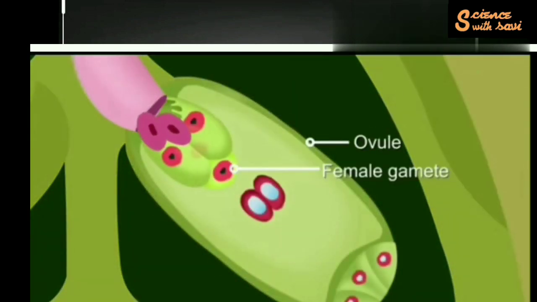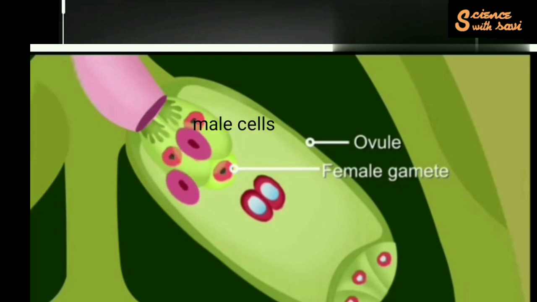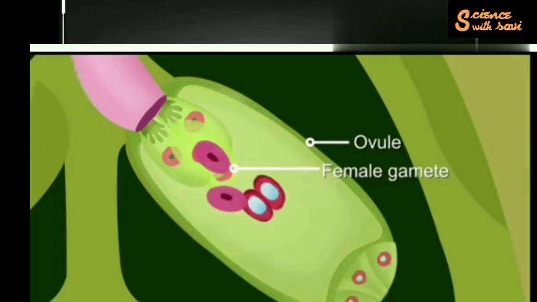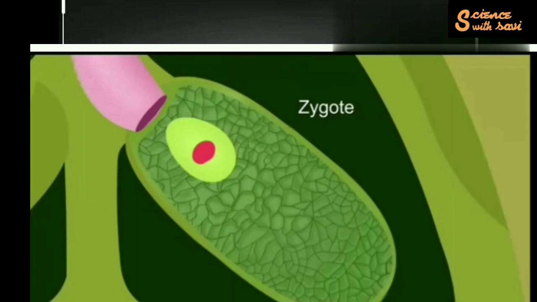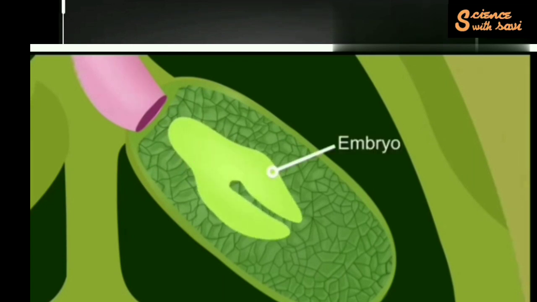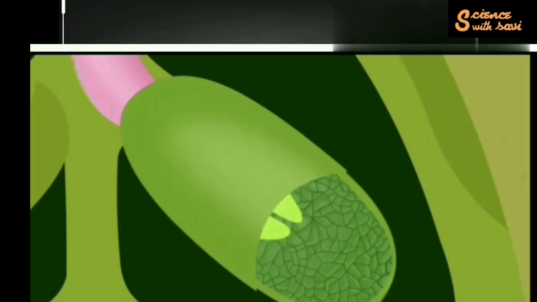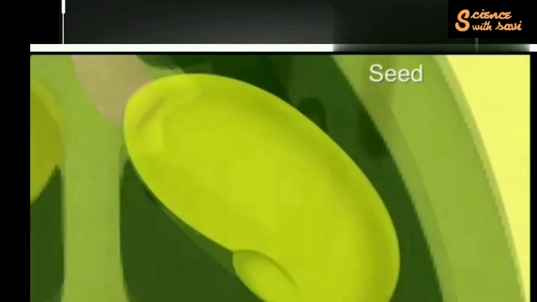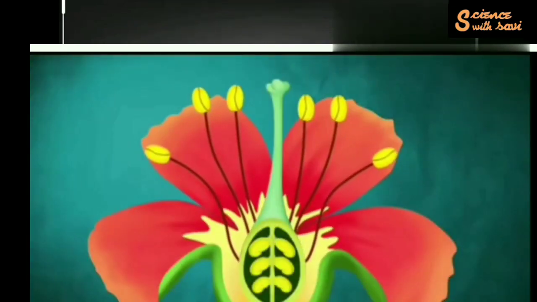The pollen grain has the male cells. The male cells from the pollen grain enter the ovules and they fuse with the egg cells which are already present there. So this fusion of the male cells and the female cells is called fertilization, and it takes place in the ovules which are there in the ovary. After fertilization, a zygote is formed. On further development, the zygote turns into an embryo, and this embryo is the baby plant. So now the process of fertilization is complete.